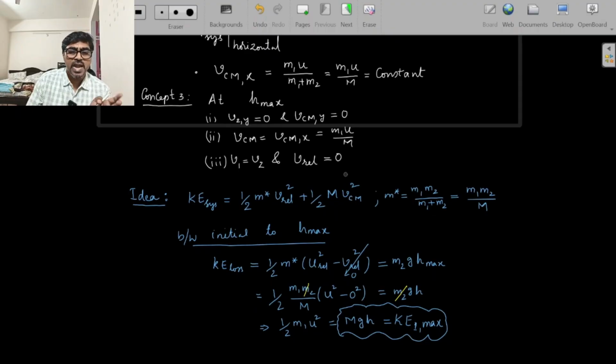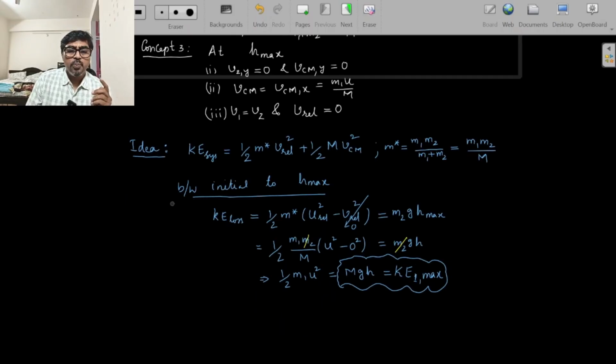This is also a very standard result. I am not deriving this here, I am just taking it. Those who require it, if you put a comment, I will explain it later. But this is one important result you have. So half of m star into V relative square plus half of the mass of the entire system into VCM square. The second term is called kinetic energy of center of mass. The first term is called kinetic energy with respect to center of mass, otherwise you call it internal kinetic energy. So that's what you have.